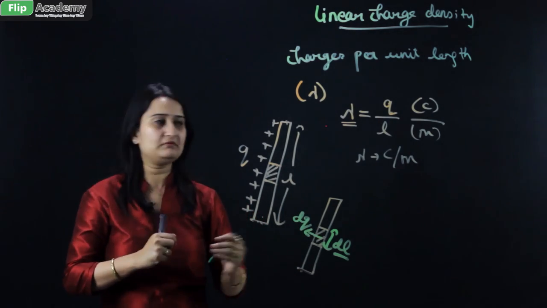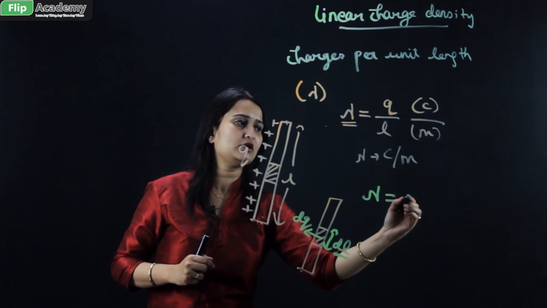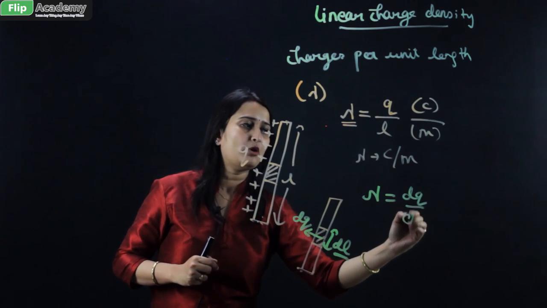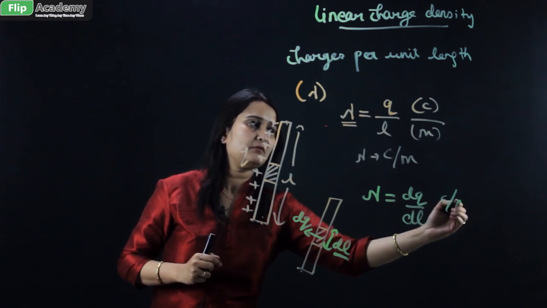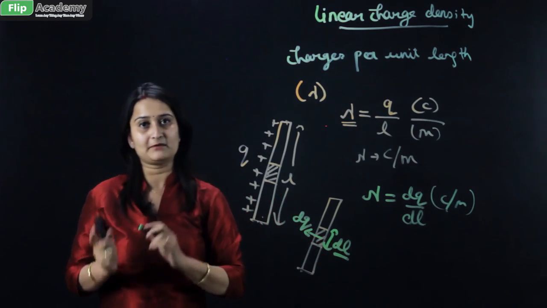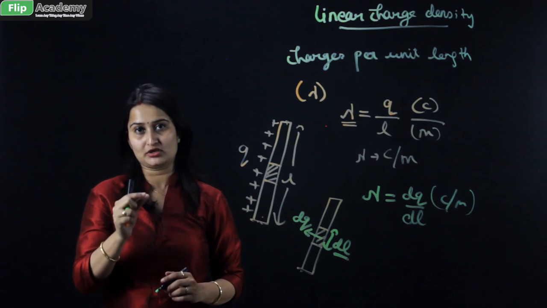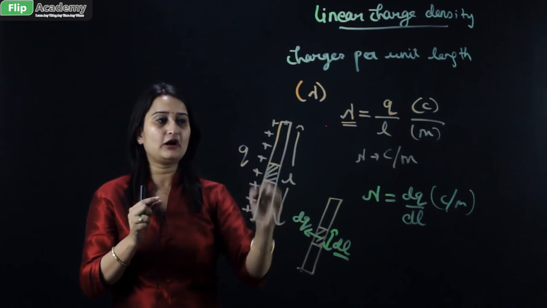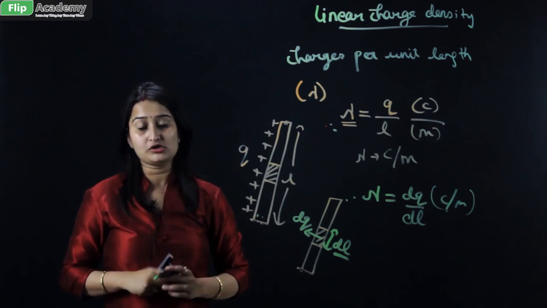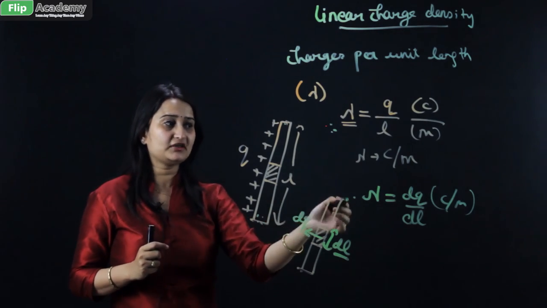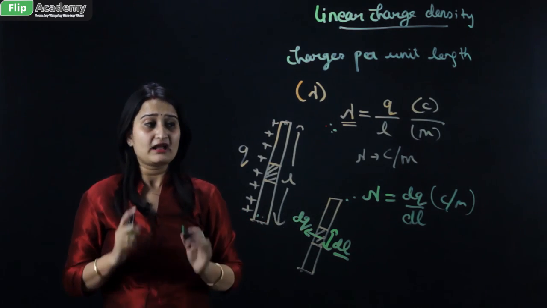Now the formula is modified to lambda is equal to dQ upon dL. The unit will remain the same, that is coulomb per meter. So this is the formula when we talk about a very small section of a particular length. Now the question arises: does this value or that value get altered? No. Why?